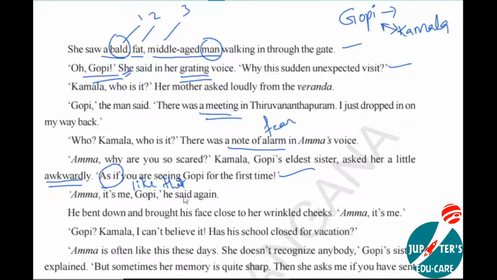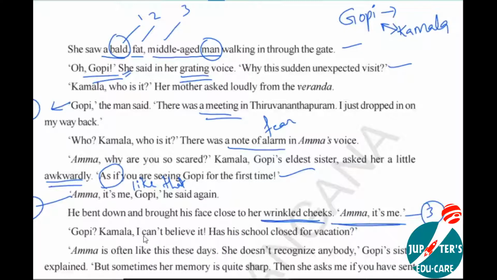Amma, it's me, Gopi, he said. He said it again, the first time here, the man saying to whom? One time. And here again he said, Amma, it's me, I am Gopi, the second time. He bent down and brought his face close to her wrinkled cheeks. Amma, it's me. The third time he's saying.